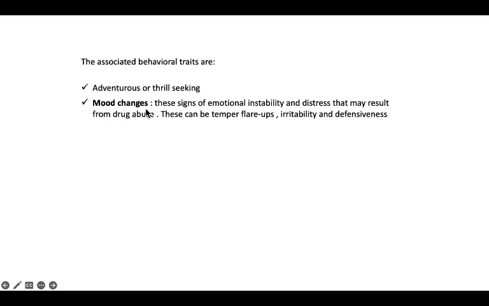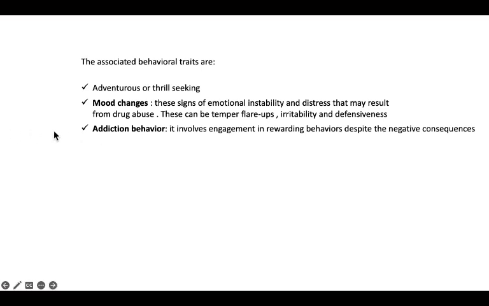And then we have mood changes. Mood changes are some of the signs. Okay, so these signs of emotional instability and distress that may result from drug abuse. Okay, these can be temper flare-ups, and then irritability and defensiveness. So this is one of the particular traits. Then also we have addiction behavior. Okay, so it involves engagement in rewarding behavior despite the negative consequences.